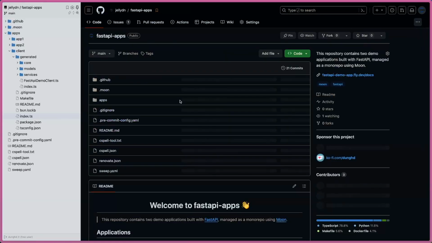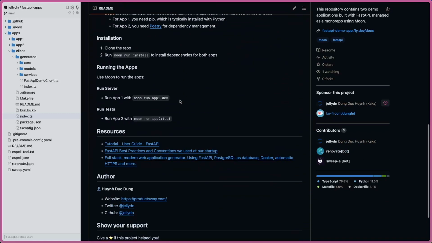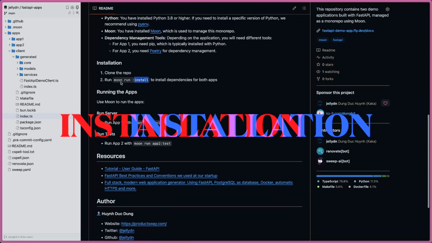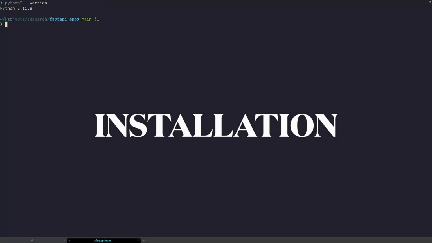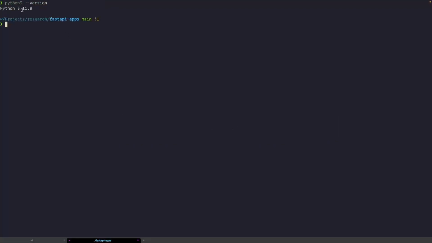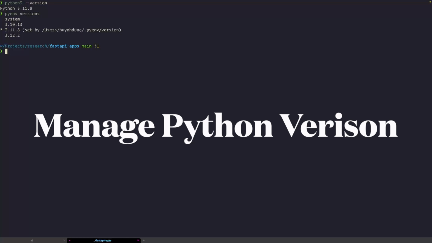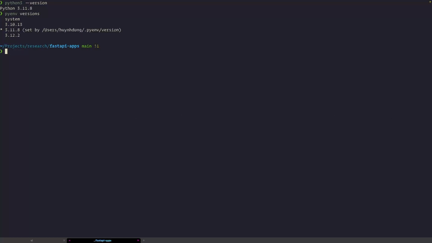And for this one, to check it out, the first step you need to run is moon run install. For this demo, I use Python version 3.11, and the way I want to show you is about how I use Python to manage the version. I use an easy switch.